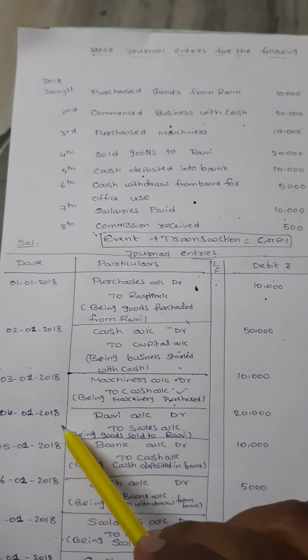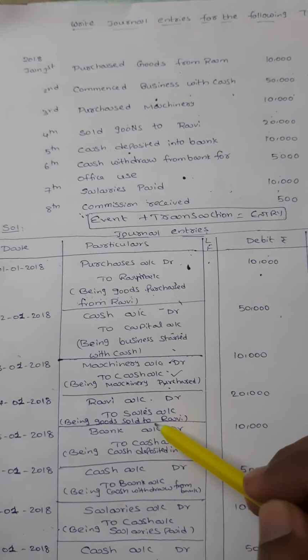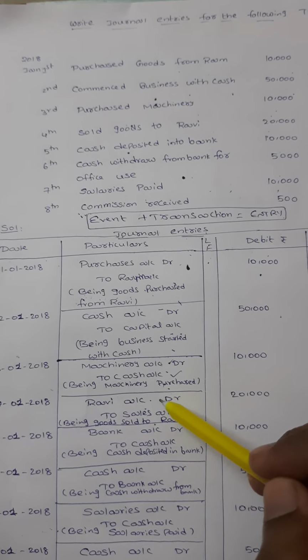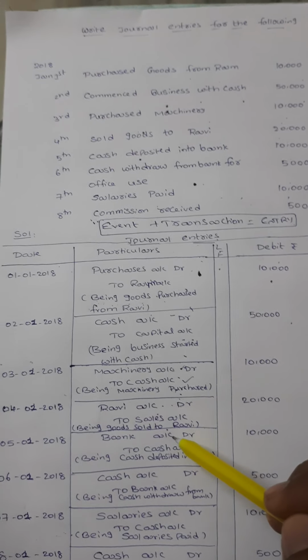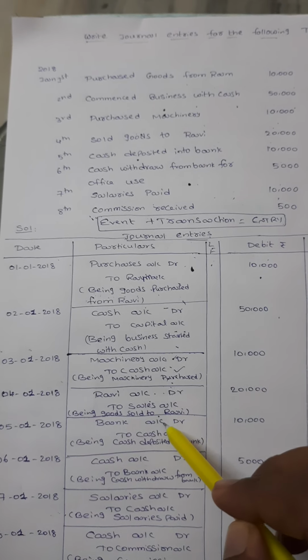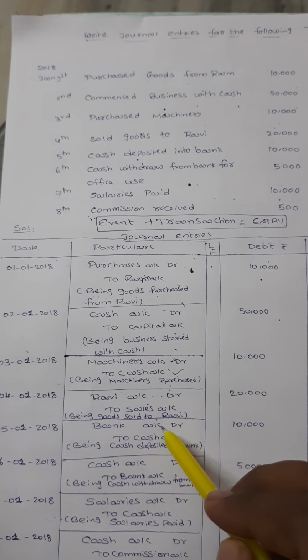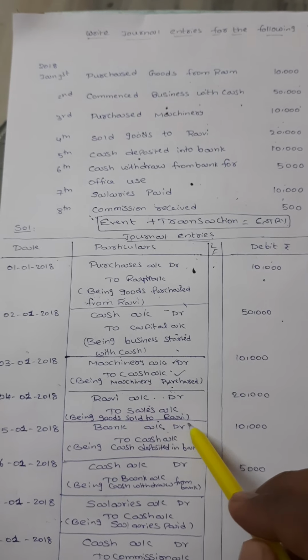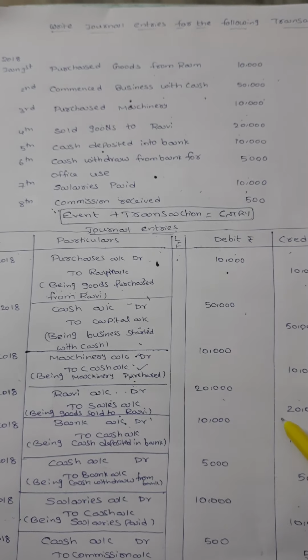And 4th January 2018, sold goods to Ravi. So Ravi is the receiver and we are selling some goods. That's why Ravi account debit to sales account, because debit the receiver and credit all incomes and gains. So sorry, debit all expenses and losses and credit all incomes and gains from the nominal account point of view. Sales is the nominal account point, and you write the narration: being goods sold to Ravi. The amount column should be 20,000 in debit and credit side also.